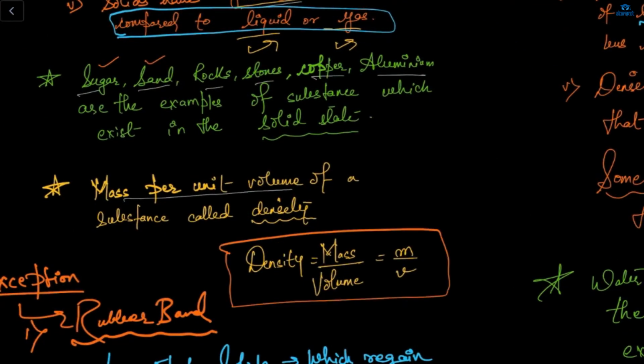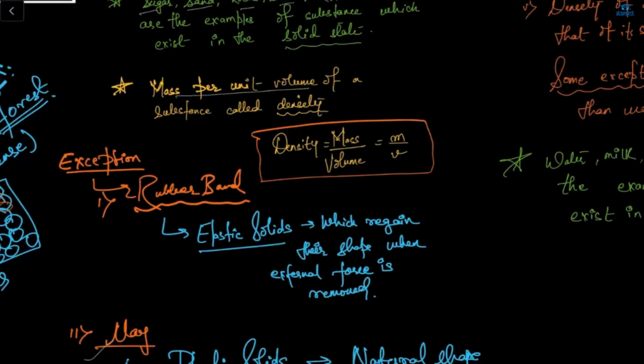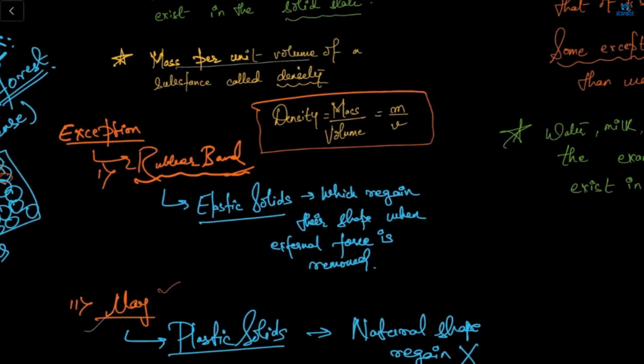Mass per unit volume. Mass by volume, which equals your density, right? Yes. Now, there are some exceptions. The exceptions are the rubber band and clay. Why is the rubber band an exception?